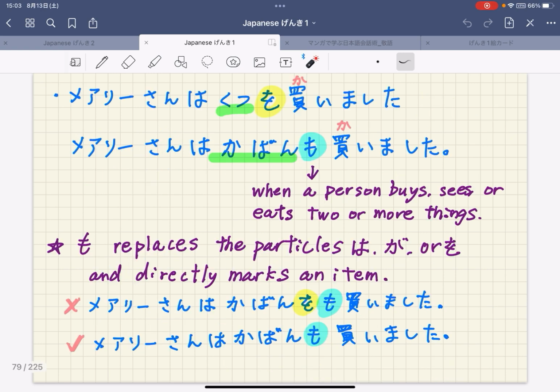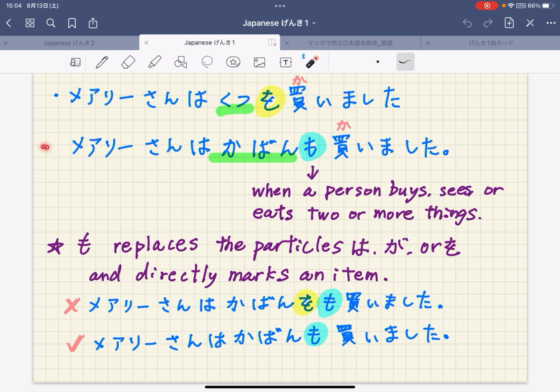Another example: メアリーさんは靴を買いました。Do you know the meaning? Mary bought shoes. を is a particle and it comes after the object. In this sentence, 靴 is the object.